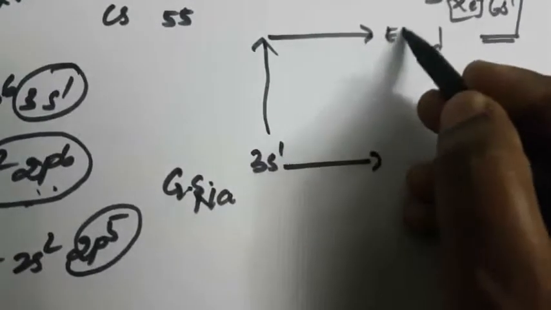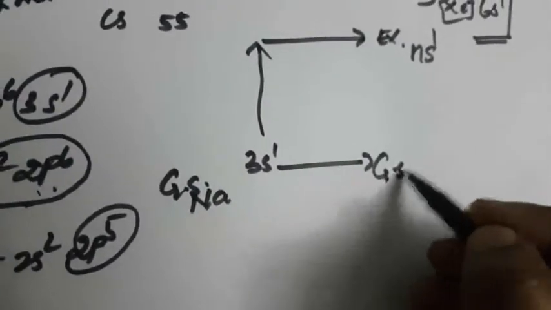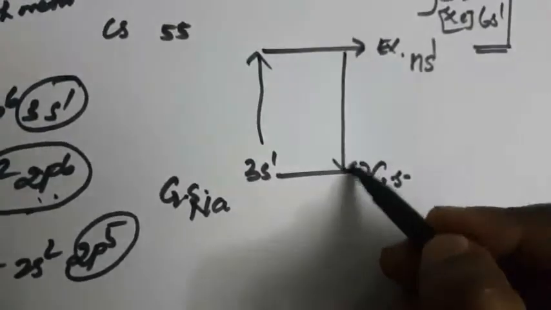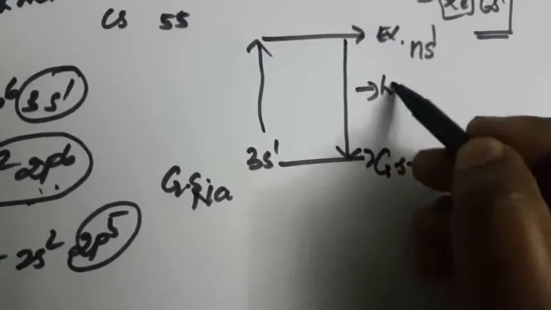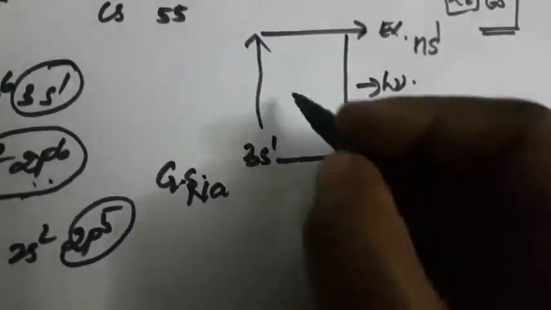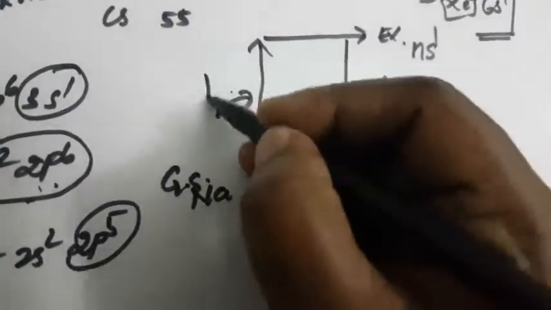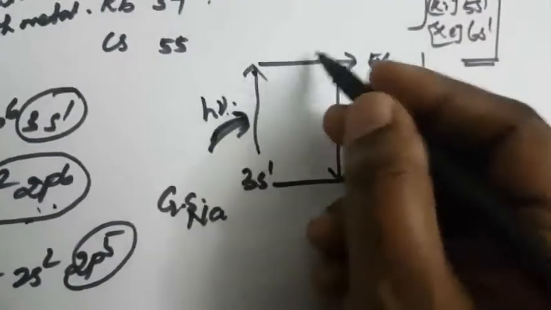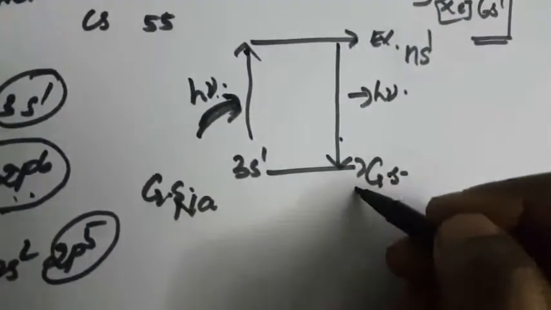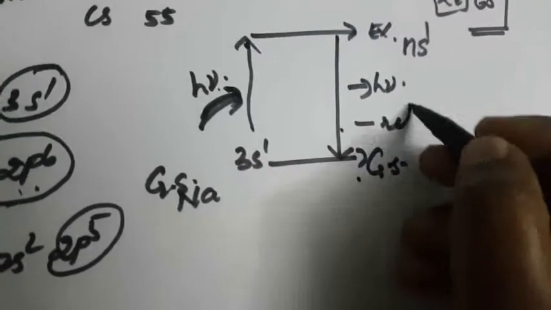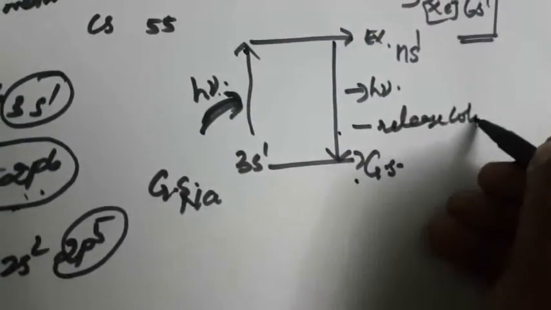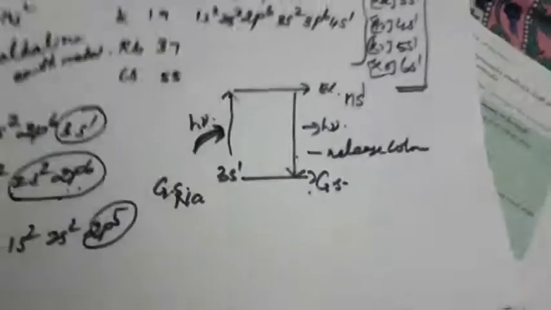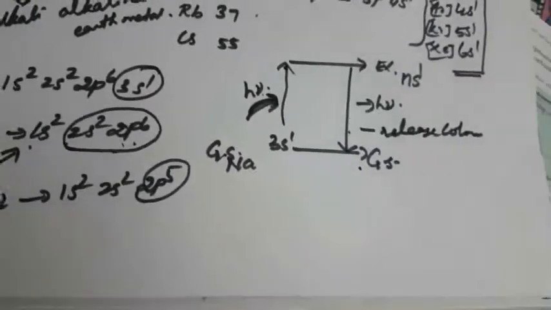When it returns to the ground state, the energy h nu is released as a photon, and at that time it gives the color. So this is the reason for the colored flames of the alkali metals.